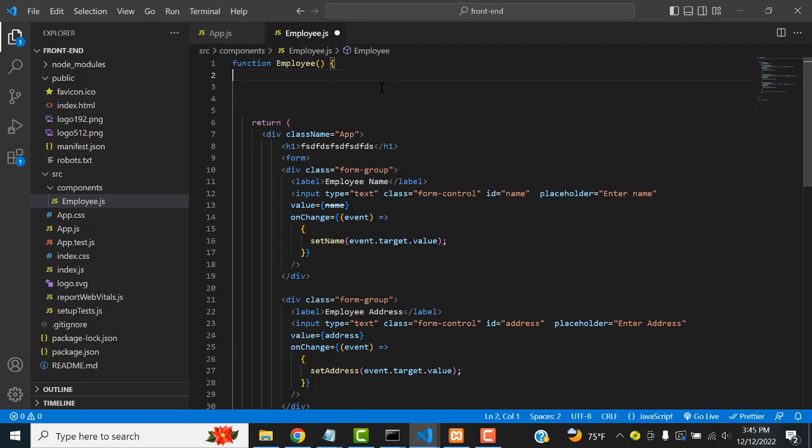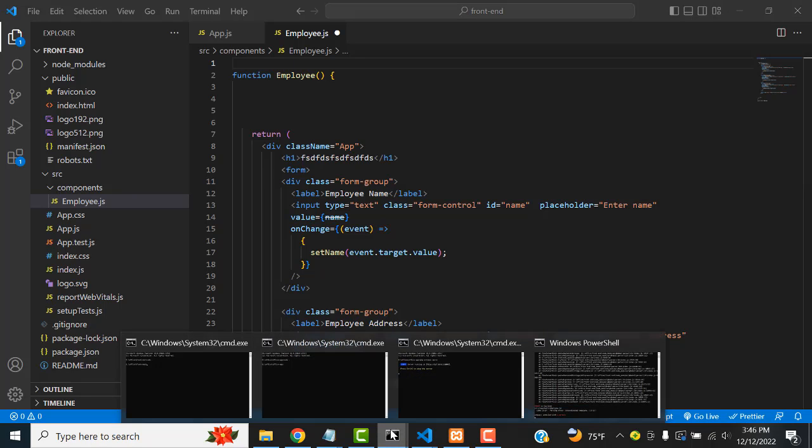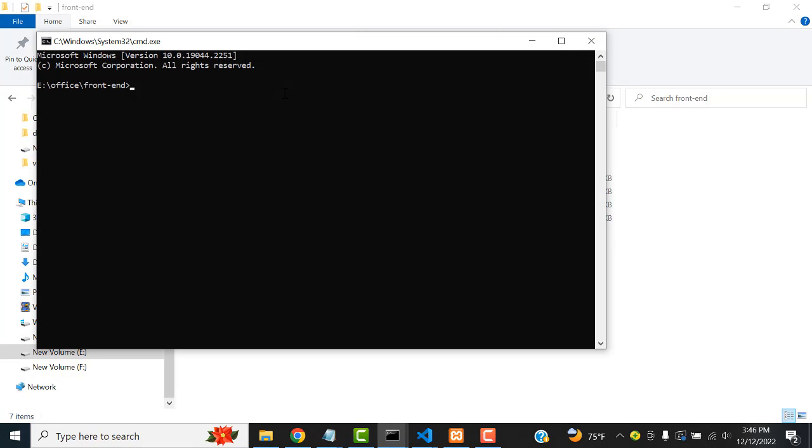Now we have to create the states. State you have to create over here. First, what you are going to do is install Axios. So how to install Axios? You have to go to your project. This is your front end folder. Go here, type npm i axios. It will communicate with your RESTful API. This is helpful to communicate with your RESTful API, so you have to import this one. It will be installed here.